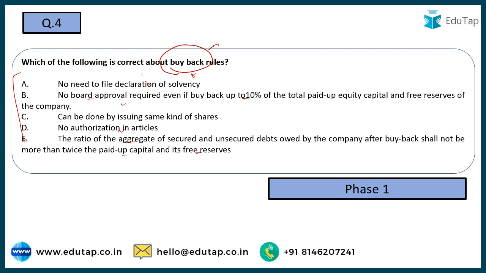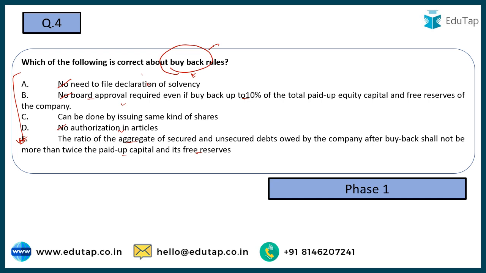This point number E is going to be the correct answer, because A, B, C and D are not correctly written. We need the declaration of solvency, we need the board approval, we need the authorization in articles. So all of these are not properly written. Only point number E is correctly written. This is going to be the correct answer for this question.